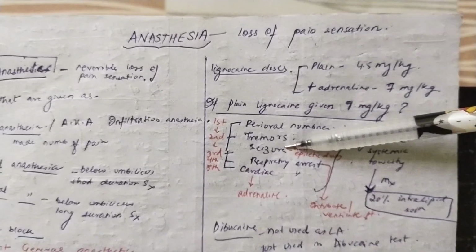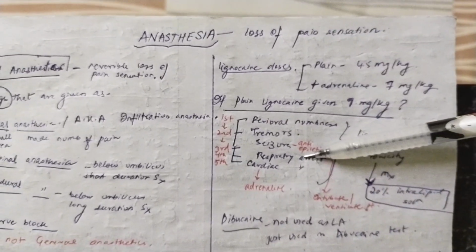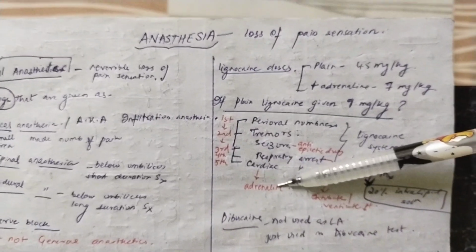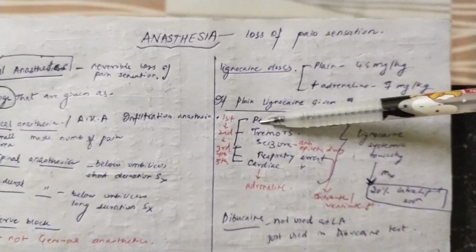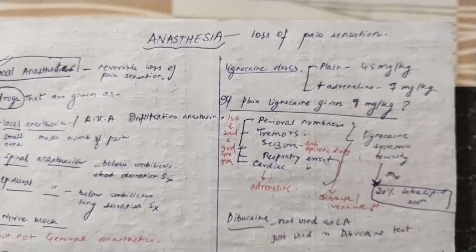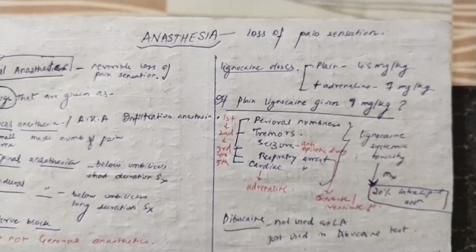Okay? Now, if there are seizures, you can give anti-epileptic drugs. If the patient is having respiratory distress, you can intubate or ventilate the patient. If the patient is having cardiac arrest, you can give adrenaline. But specifically, to manage these symptoms overall, there is a 20% intralipid solution that is given in case of lignocaine toxicity. Okay? So, this was all about the local anesthetics.